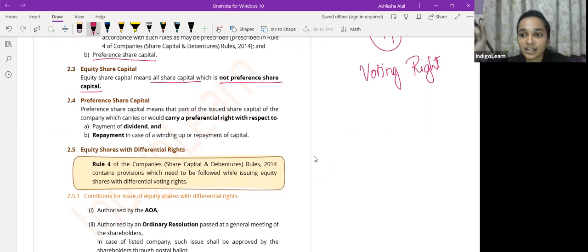So public company का definition यही बोलता है that a company which is not a private company is a public company. So in order to know what a public company is, you should know what a private company is. So private company के restrictions आपको पता है तो आपको ये पता चल जाएगा कि public company क्या होगा. So similarly here, in order to know what equity share capital is, you should first know what preference share capital is. So preference share capital, they carry preferential right with respect to payment of dividend and repayment in case of winding up. So that was with respect to the classification of capital into equity and preference.